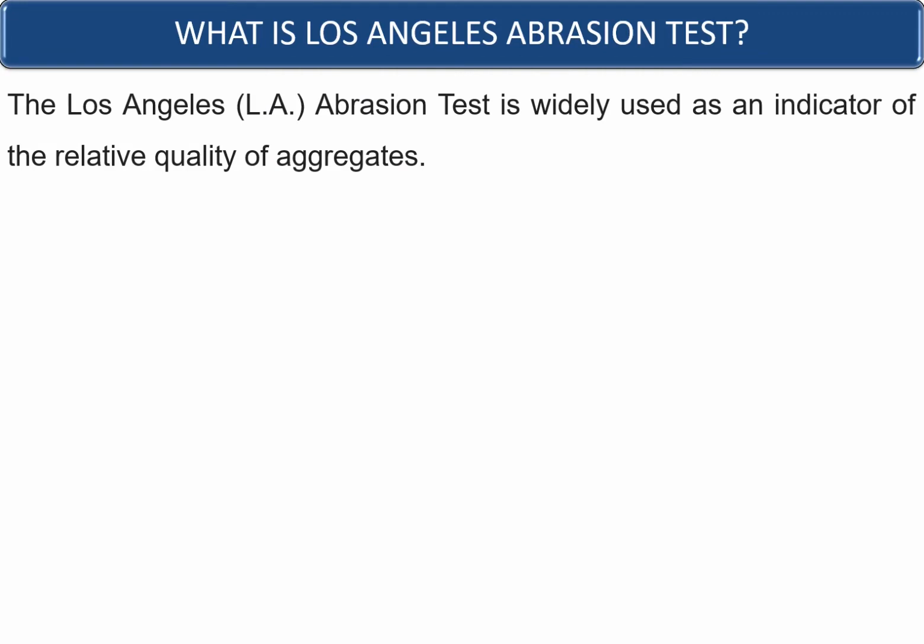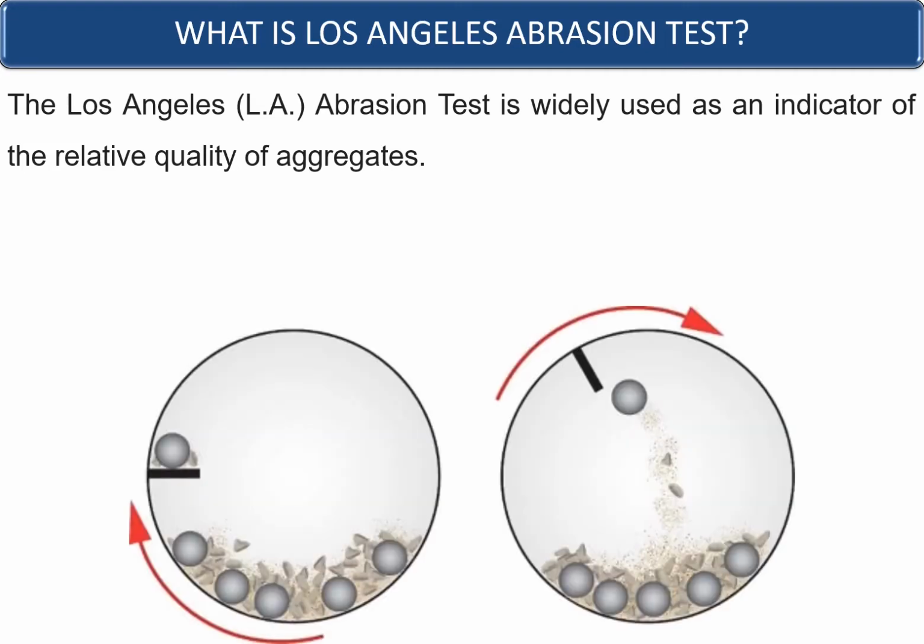What is a Los Angeles abrasion test? A Los Angeles abrasion test, commonly known as the LAV test, is widely used as an indicator of the relative quality of aggregates. The test is conducted using a cylindrical drum which is charged with steel metal balls, as shown in the figure.